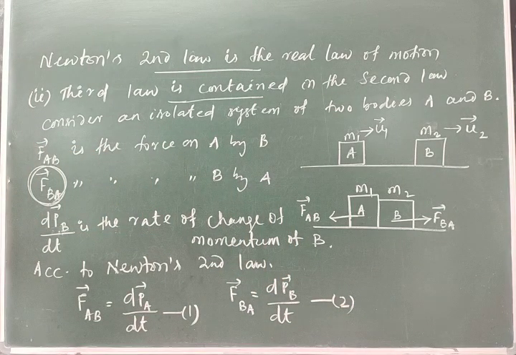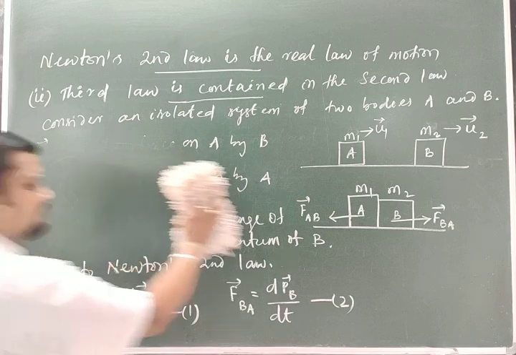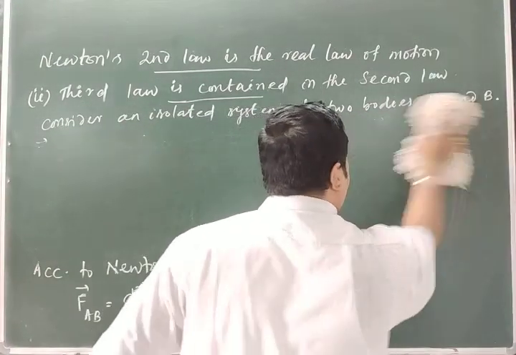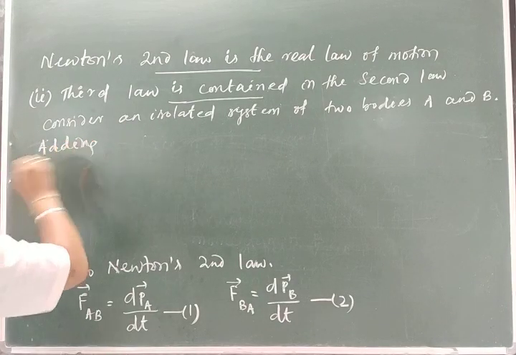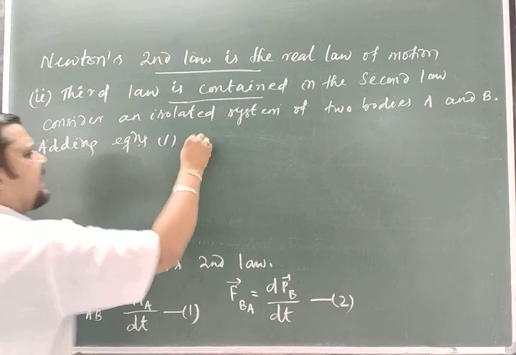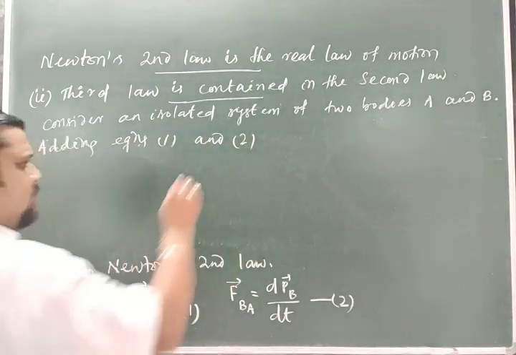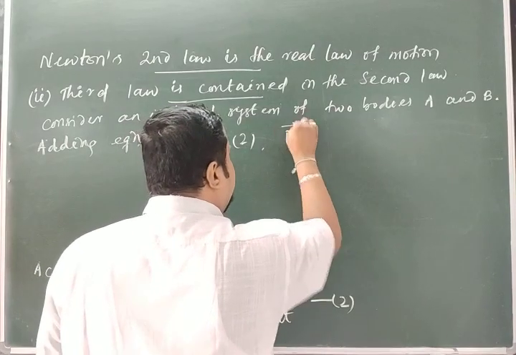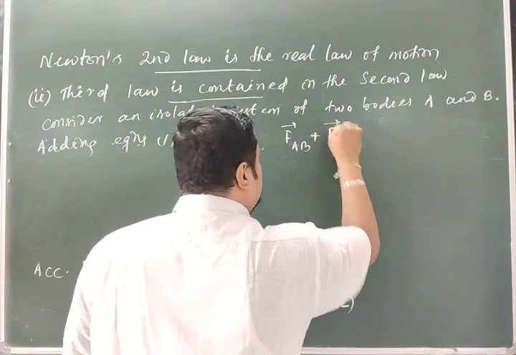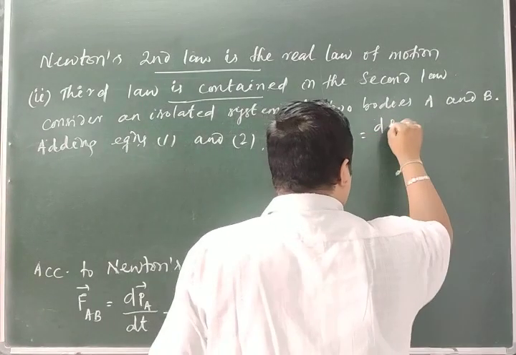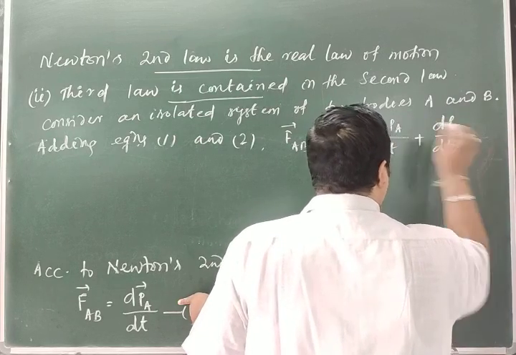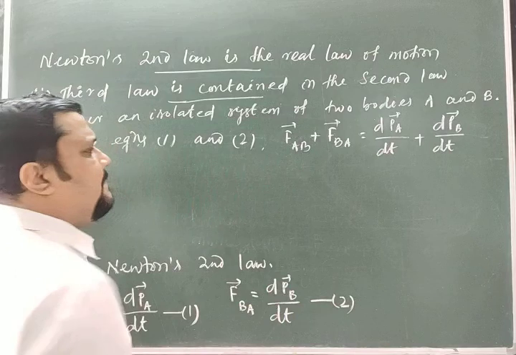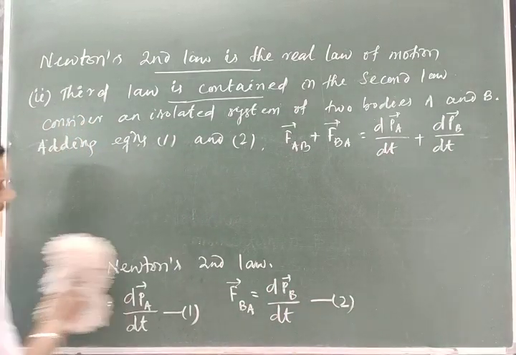Clear? Got it? Now, adding equations 1 and 2. Now add these two. FAB plus FBA is equal to dPA by dt plus dPB by dt. And obviously these are vectors, right? This is the addition.